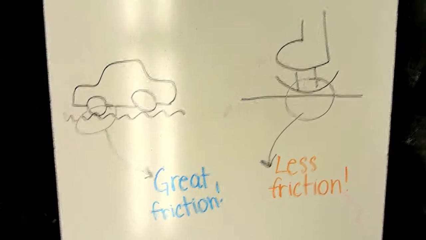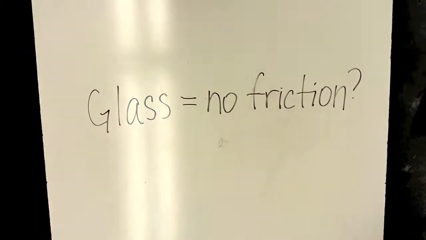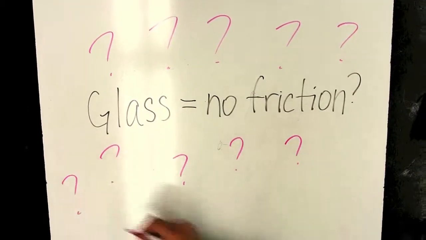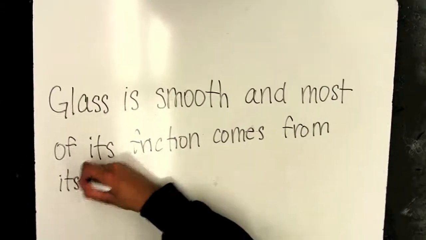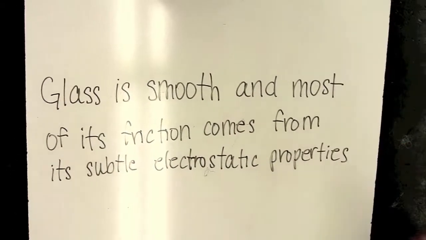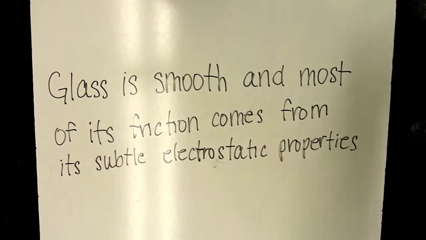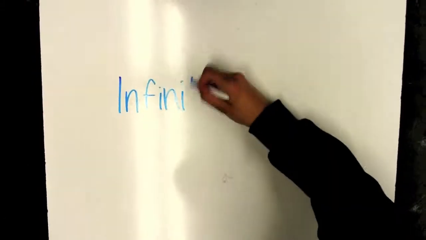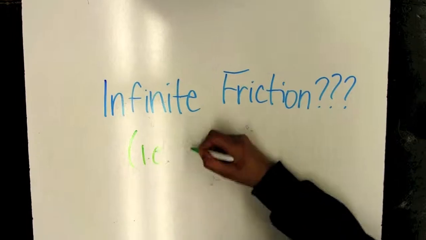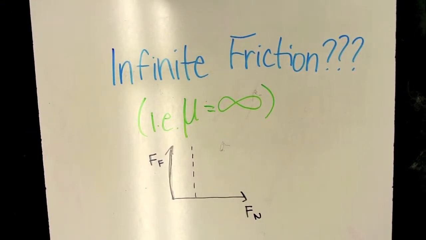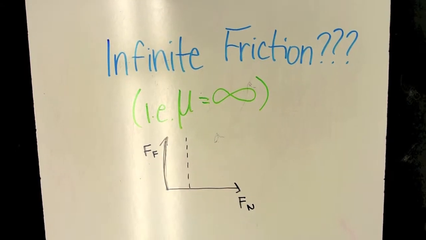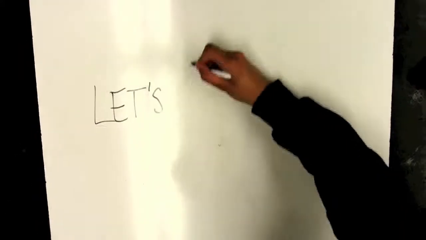Now, what about friction on a surface as flawless as glass? If our theory is true, we would expect it to have close to no friction. But is this the truth? It is true that glass is smooth, and most of its friction comes from its electrostatic properties. Therefore, its friction is determined by the object moving against it. But what if we tried to find the friction between two pieces of glass? Could we achieve infinite friction? Let's find out.